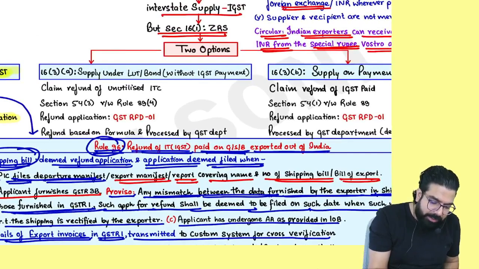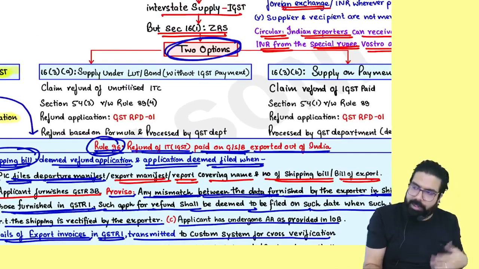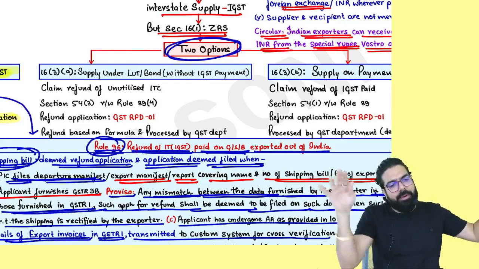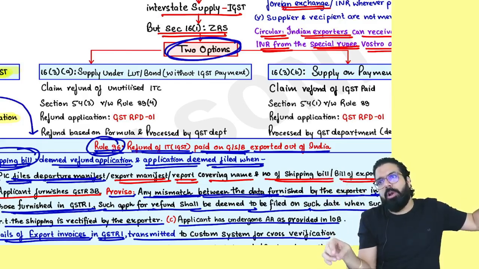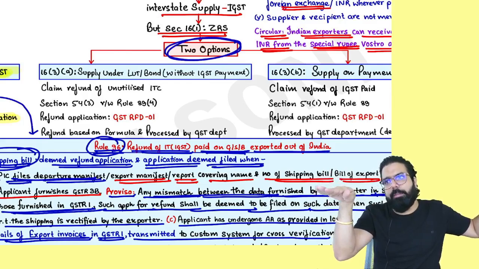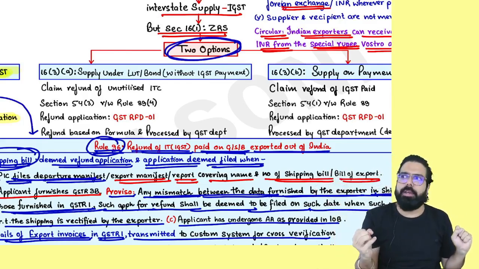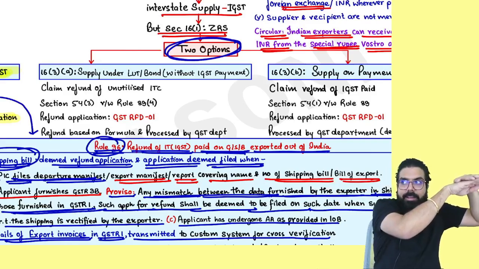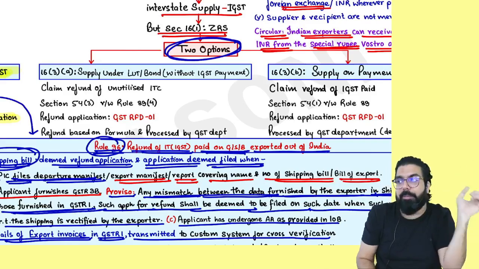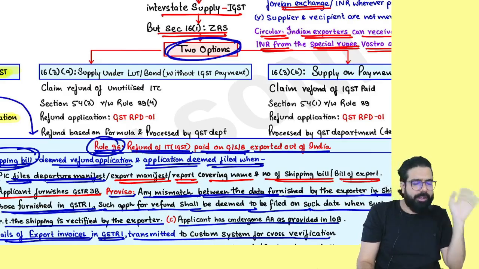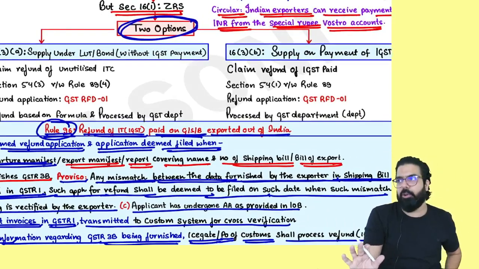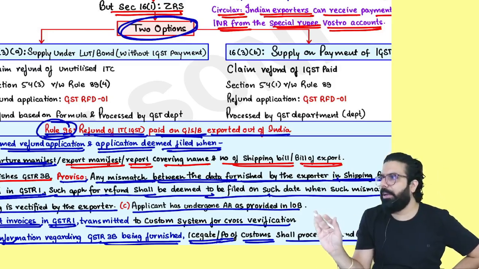Now, in the case of services, always remember, same in case of service also, people give LUT or bond, ITC refund. Do you guys remember? Give LUT or bond, what will be refunded? ITC will be refunded. Correct? Or pay IGST, use the IGST, and IGST refund will be given. But always remember, in case of export of service, the refund is always given by whom? GST department only. Because the customs department is not involved.